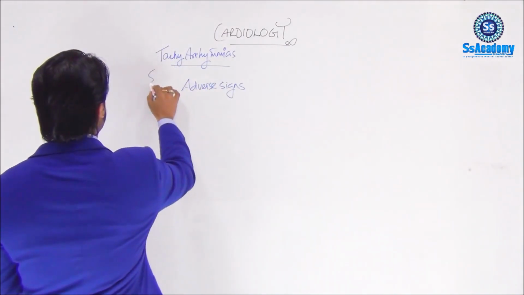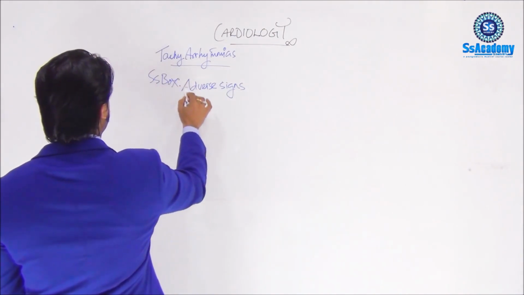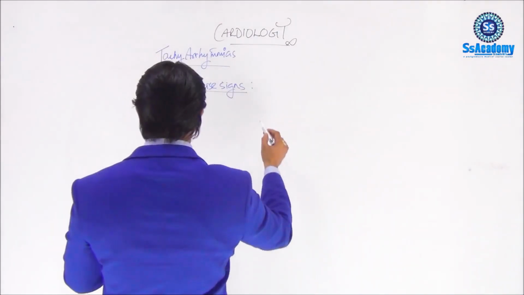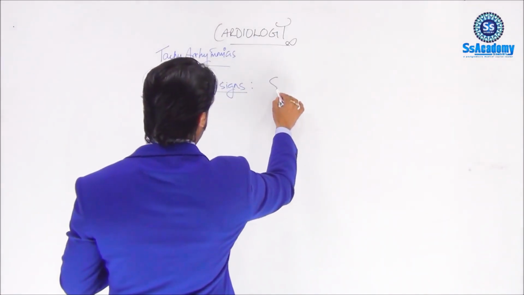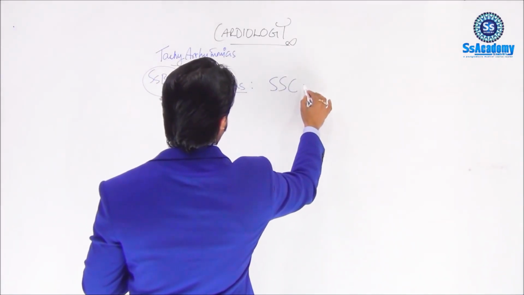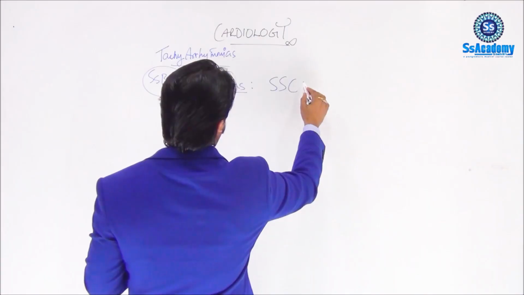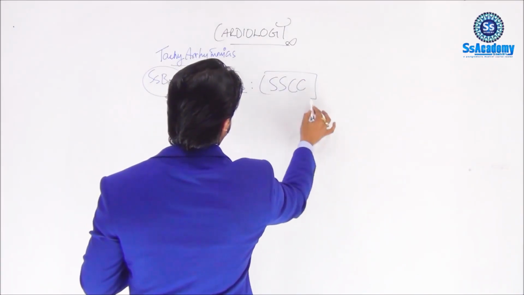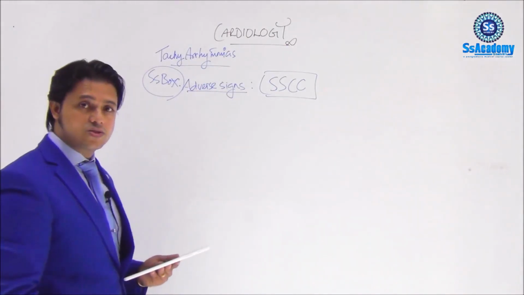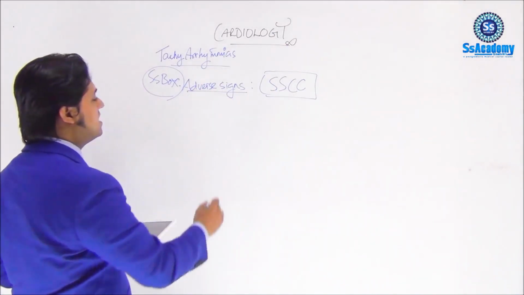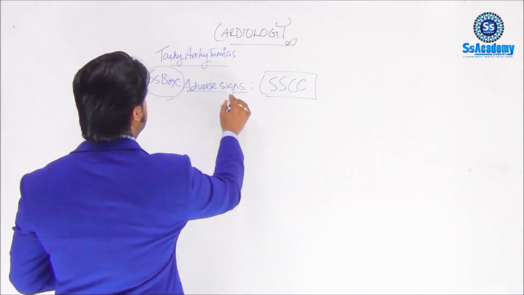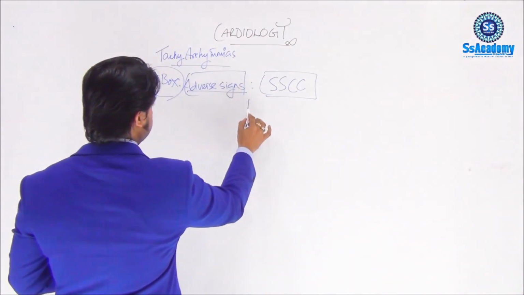But what I am saying, the SS box will be helpful for the cardiac tachyarrhythmias, the adverse signs that we can remember. The single word S, once again the S, once again the SSC, that will be helpful. SSC will be helpful for the SS box once again for the tachyarrhythmias, whether adverse signs are present or not.